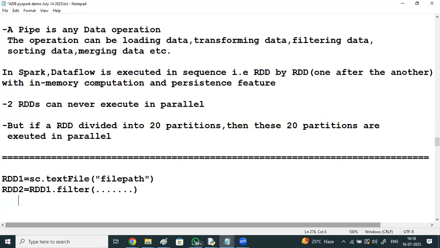Again, on this RDD2 we perform a map transformation, mapping each employee's salary by adding 5,000 as bonus, applied to each and every element. From this, RDD3 is created. So in this way, if you perform a transformation on an RDD, the result is also an RDD.